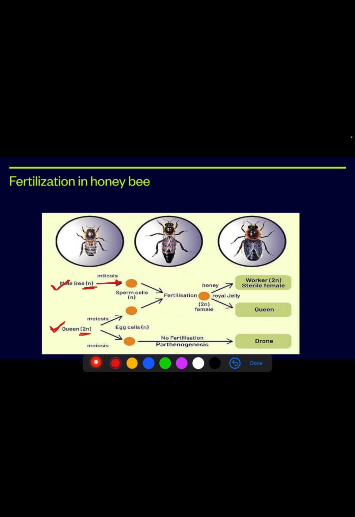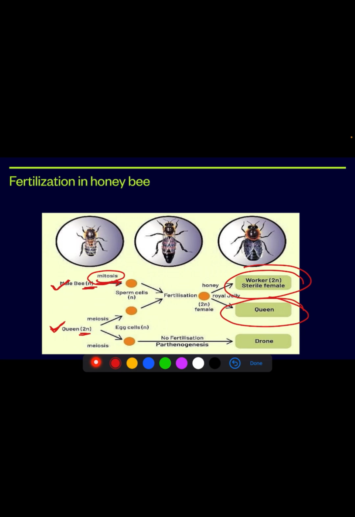The male bee undergoes mitosis and forms the sperm cell, and the queen bee undergoes meiosis, forming cells which are haploid. If this cell undergoes fertilization with the male bee cells, that is the sperm cells, it can form two types, that is worker female or the queen female.